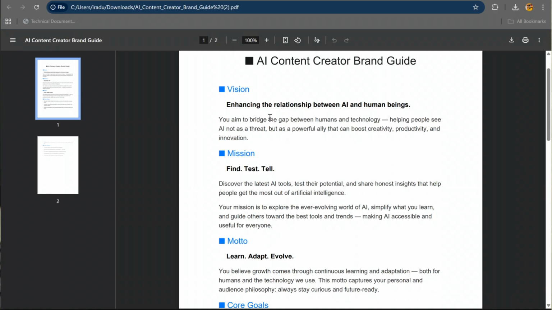And my mission is very simple, three words, and then we are done. Find, test, and tell. So the motto is very simple: learn, adapt, and evolve.